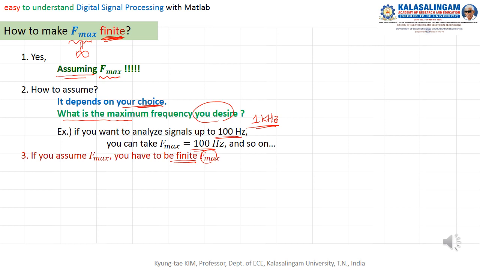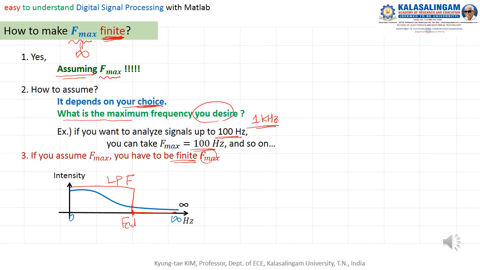We need to make f max finite. How to do that? For example, the frequency is here, 0 to infinite. How to make this finite? It's very simple. You apply this kind of low pass filter to the signal, and this is the cutoff frequency.